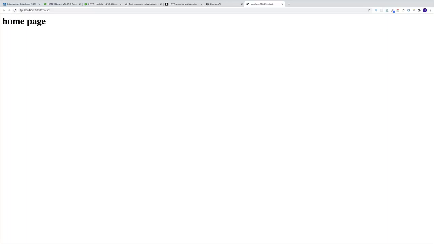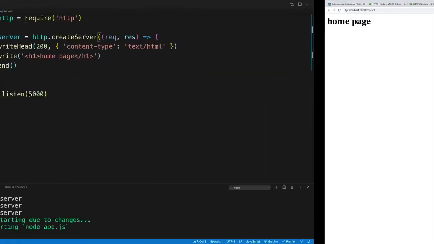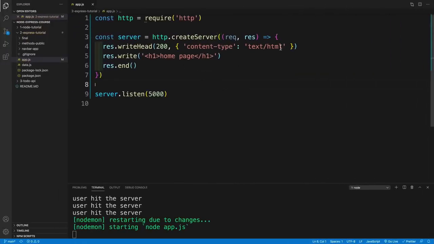And now, of course, if I go back to the browser, again, I'll still have the same issue, where it's going to be displayed for every request, meaning either contact page, homepage, or whatever. But now I provide way more useful info to the browser, where the browser knows, hey, I'm getting back the HTML, so I'll need to render HTML. And this stuff matters. So let me show you.